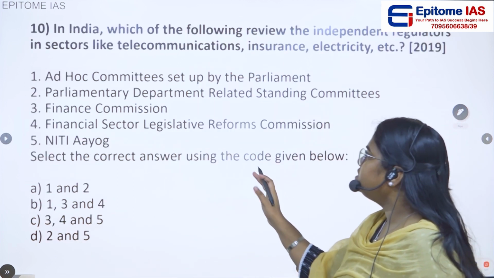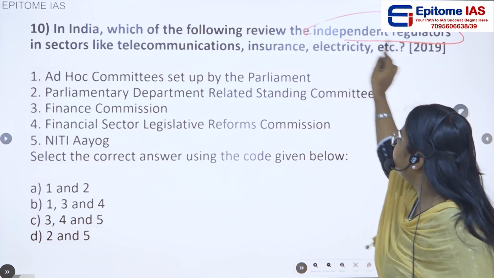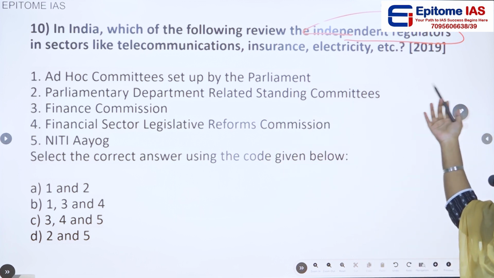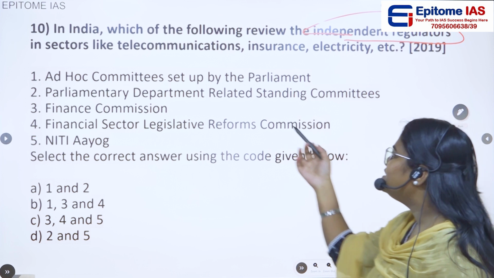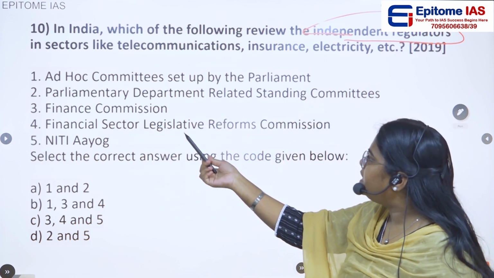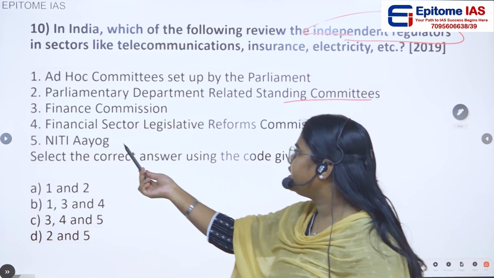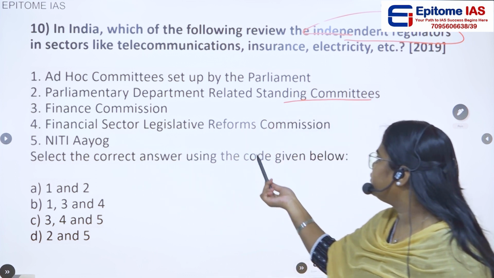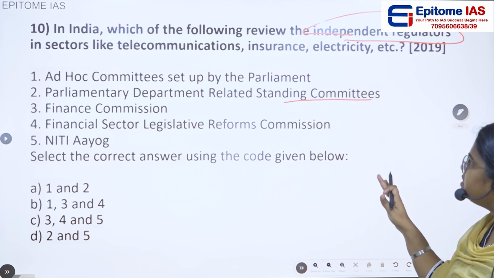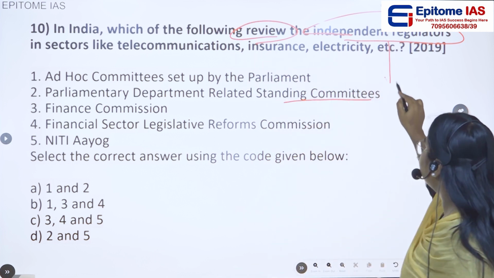Then the next question: in India, which of the following review the independent regulators in sectors like telecommunications, insurance, electricity, etc.? Statement 1, ad hoc committees set up by Parliament. Statement 2, parliamentary department related standing committees. 3, Finance Commission. 4, Financial Sector Legislative Reforms Commission. And 5, Niti Aayog. So the question is asking which of the following reviews the independent regulators.